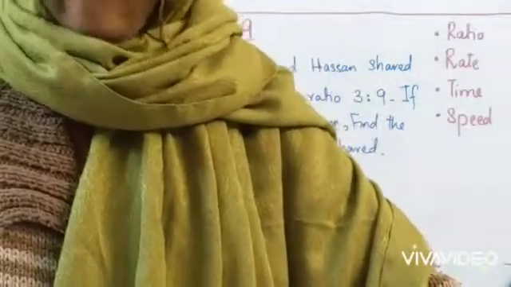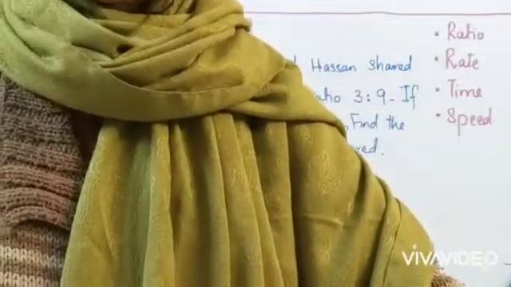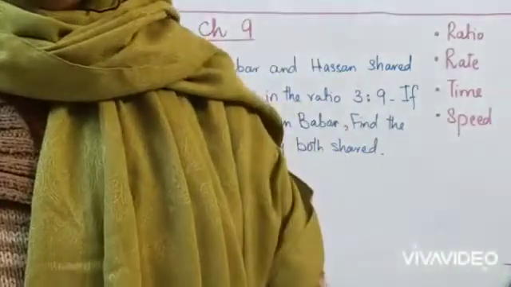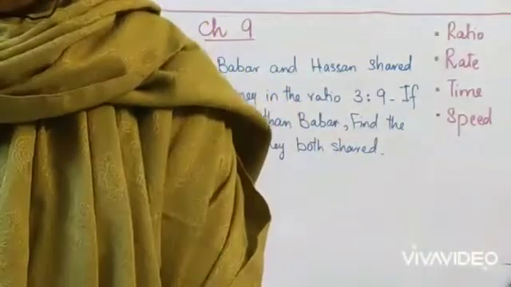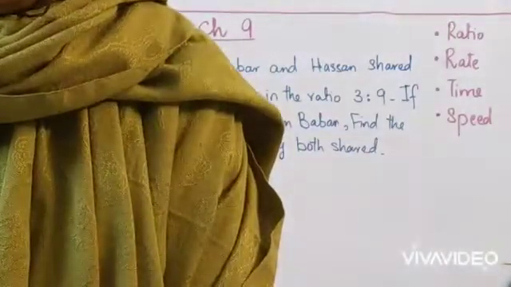Assalamu alaikum class 7. Class 7, today we are going to revise chapter number 9 and the topics we are going to cover are ratio, rate, time and speed.